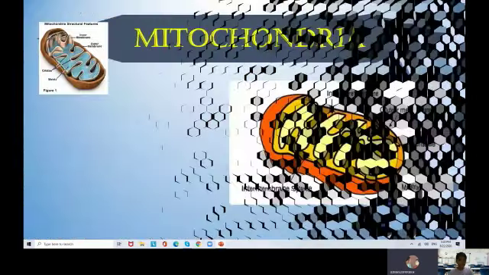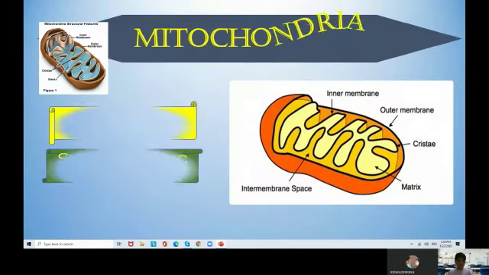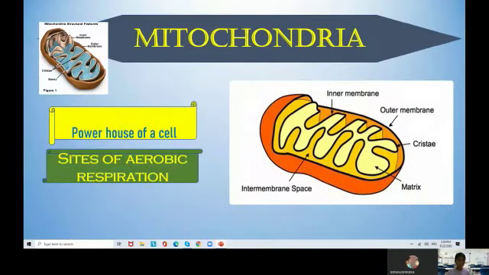The next one is mitochondria. Mitochondria is mainly known as the powerhouse of the cell. It produces energy for the cell to function properly, and it is the site of aerobic respiration.